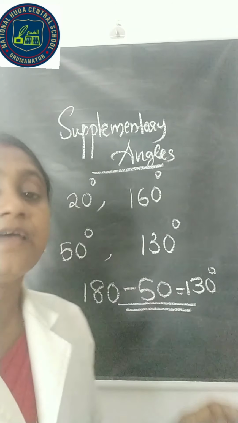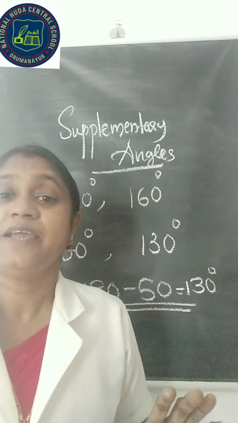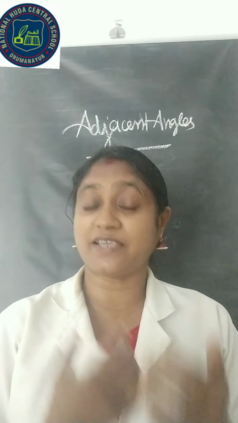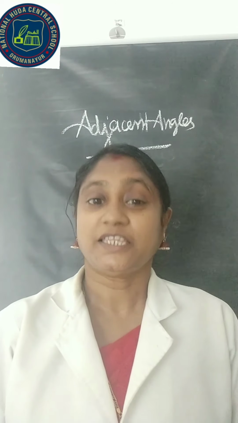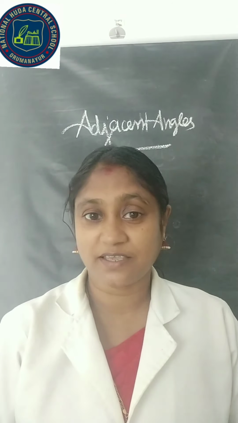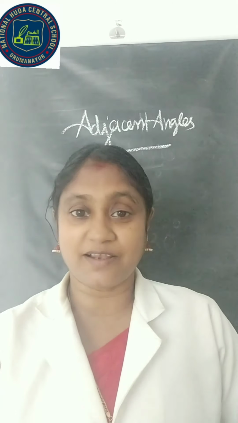That is, when the sum of the measures of two angles is 180 degree, then the two angles are said to be supplementary. Next topic, adjacent angles. A pair of angles are placed next to each other in such a way that they have a common vertex and an arm which is common to both the angles are called adjacent angles.